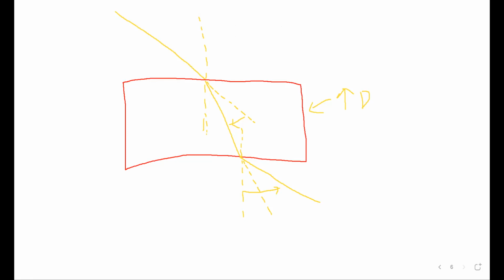Here, one thing I want to highlight is that this incident angle will be the same as this incident angle here, because these two are both in the same air, right? So the angles will be the same. And because those angles are the same, this angle, which is between the normal and the light ray, is what we call the refracted angle. This is not the reflected, this is the refracted angle, guys. When light enters from less dense to more dense, it will bend closer. When light enters from more dense to less dense, it's going to bend away. Okay? Anyone not sure what I'm talking about for this part here?